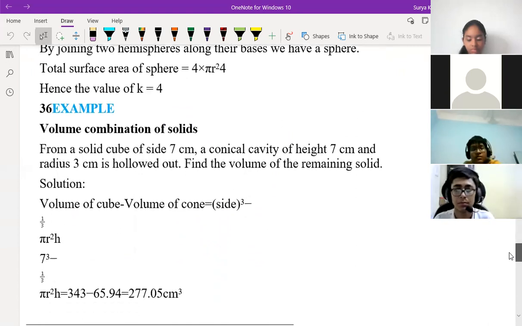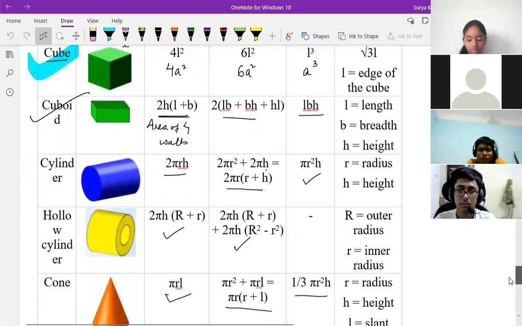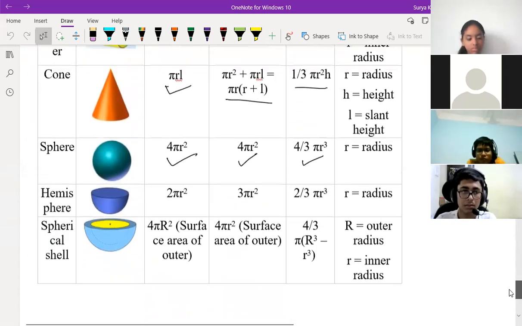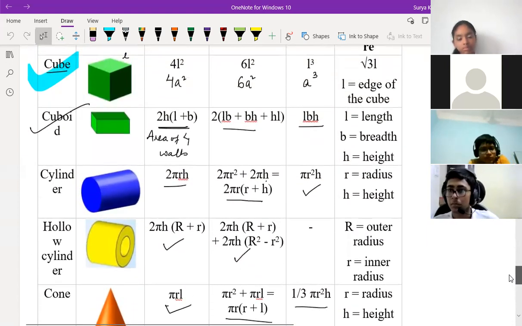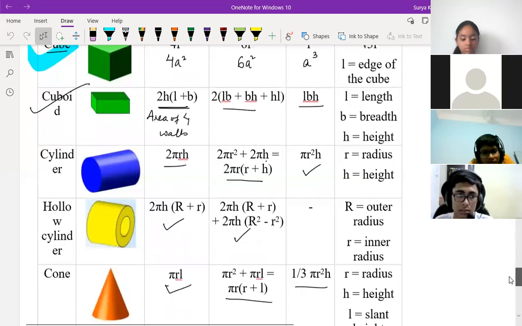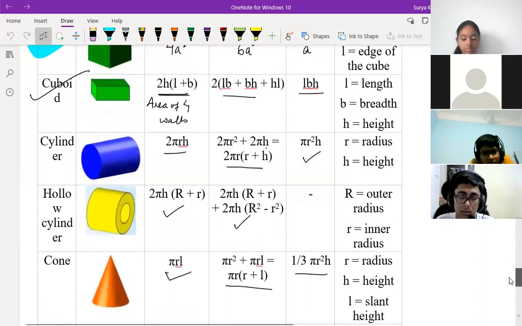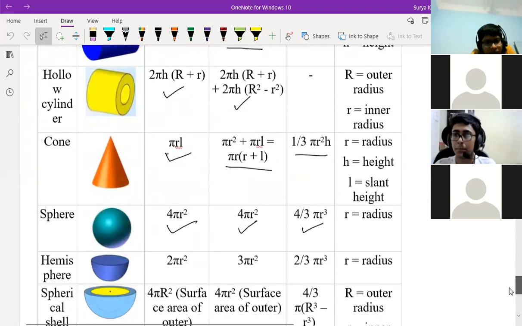So this part is over now, children. All things we have read here, okay. So this is a brief of all the things. You can go through this starting from the beginning. It's all easy only, I think. Correct. Sir, will there be any hollow sphere or hollow like that? Hollow sphere, same thing you can do if you want. Big sphere volume minus a small sphere volume. That you can do if you want. But they won't give a question based on this. Anyway, you can think, but you can do that hollow sphere and all, no problem.